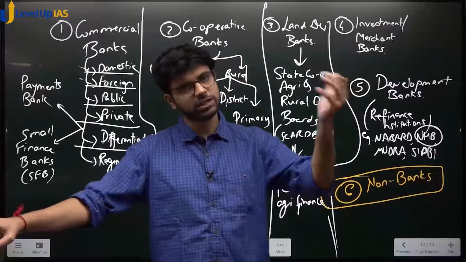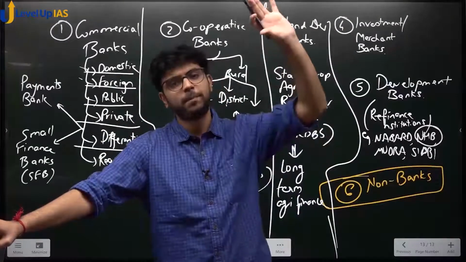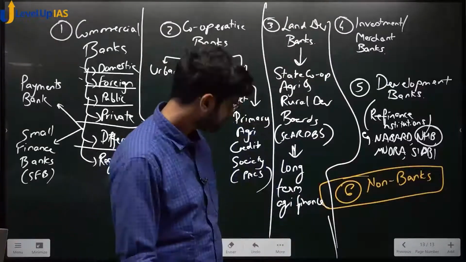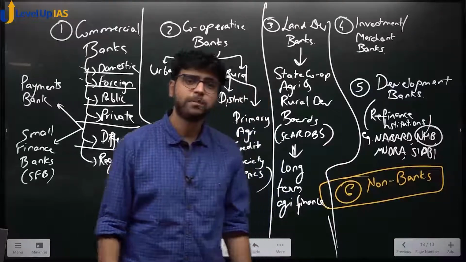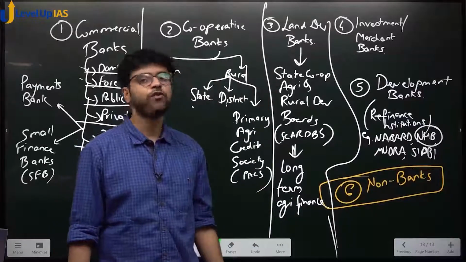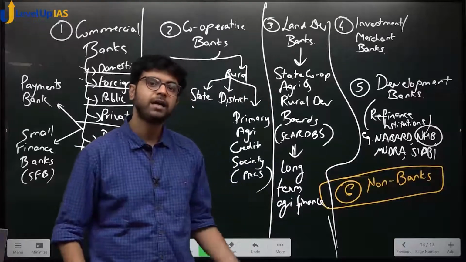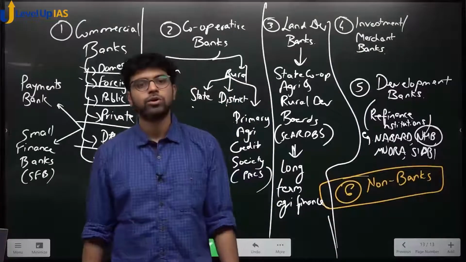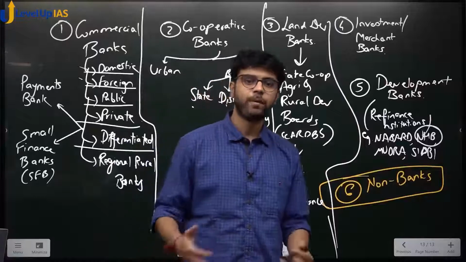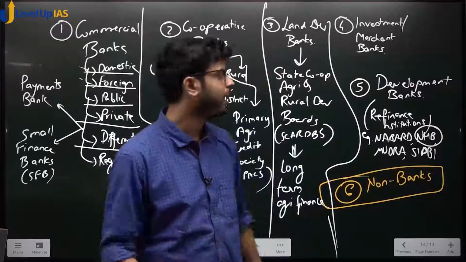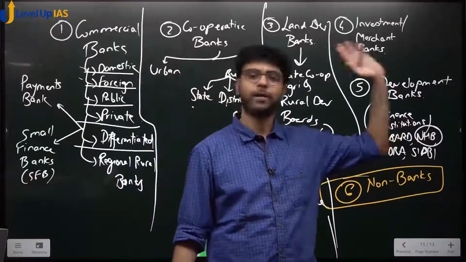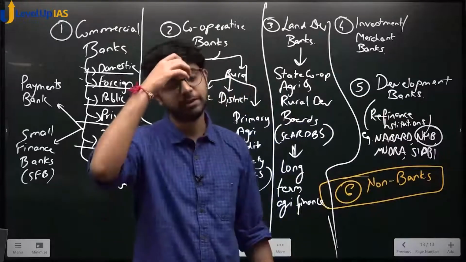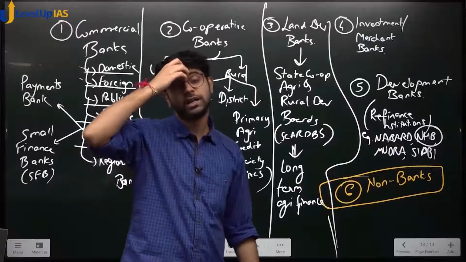A subsidiary is a company which works under a bigger company, which means the bigger company has 100% of its shares. Earlier, National Housing Bank was a 100% subsidiary of RBI, which means RBI held 100% of the shares of NHB. But now the shareholding was shifted from RBI to Government of India. So now NHB is operating directly under Government of India. Understood? Earlier it was under RBI.